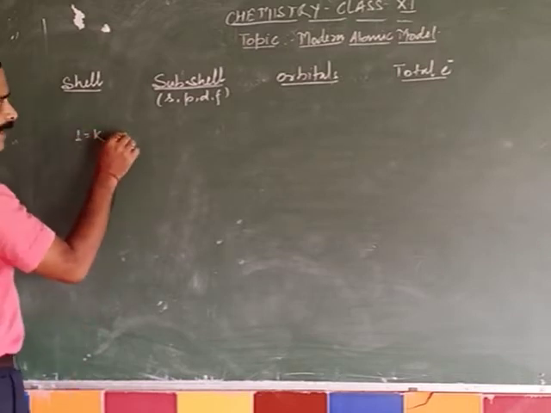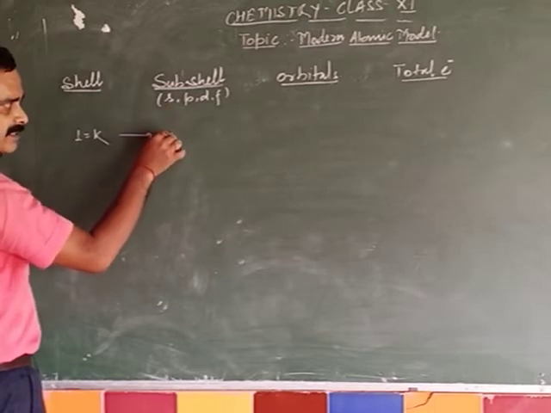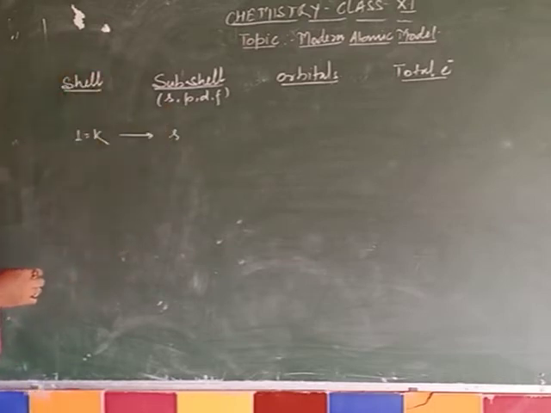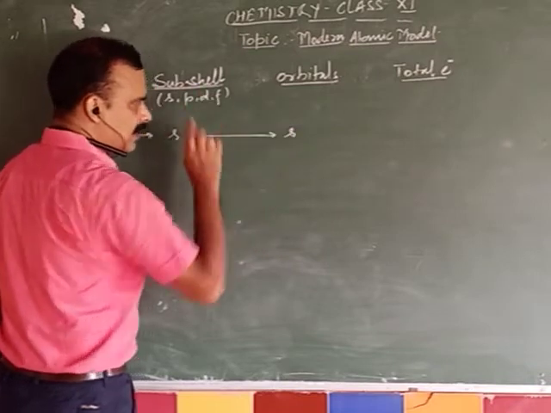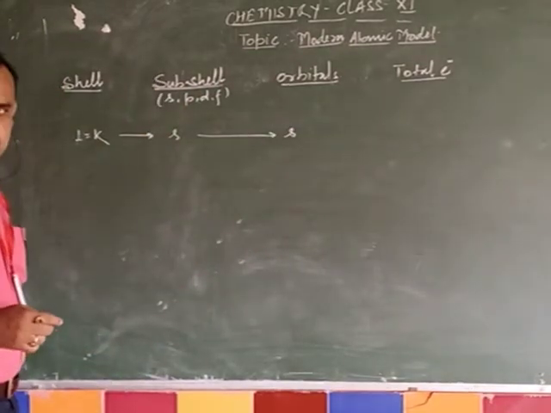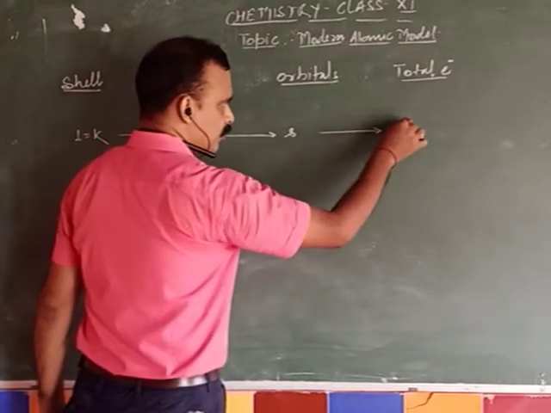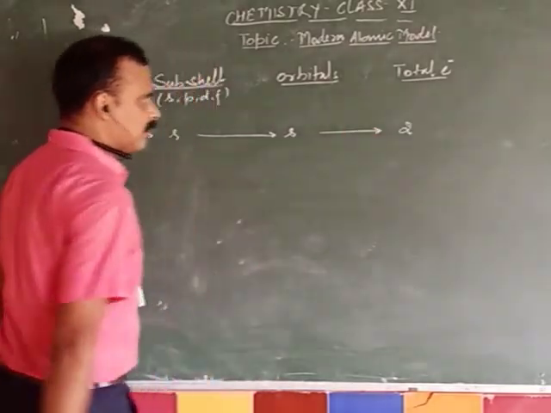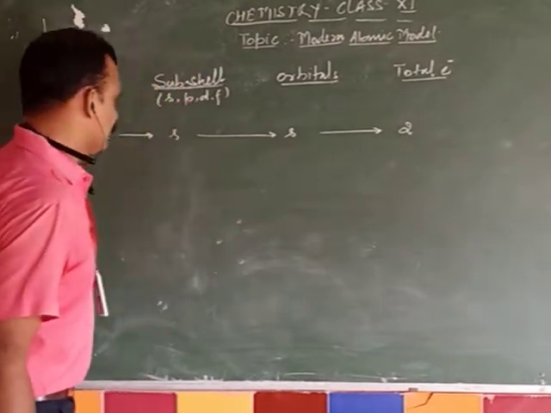It means in the K shell, only one subshell can be there, and that is always the S subshell. The S subshell has only one orbital, the S orbital. And of course, one orbital can have two electrons, so the total number of electrons in the very first shell is always equal to 2.